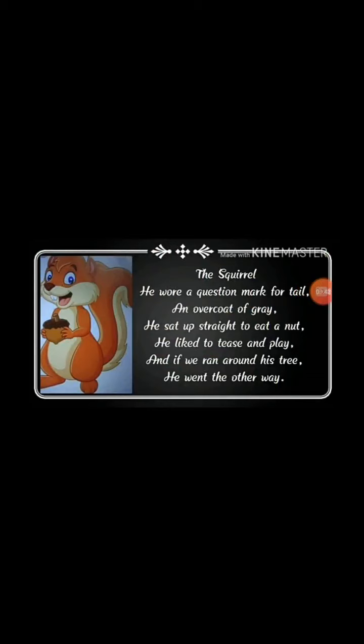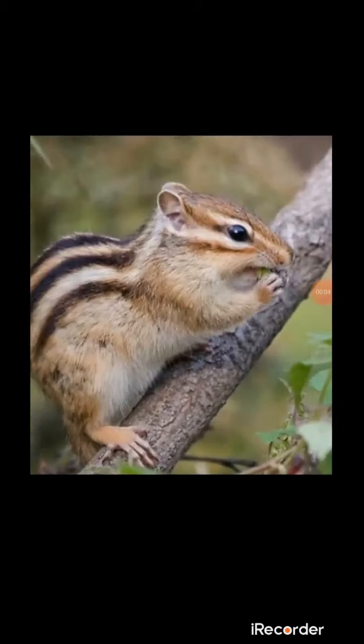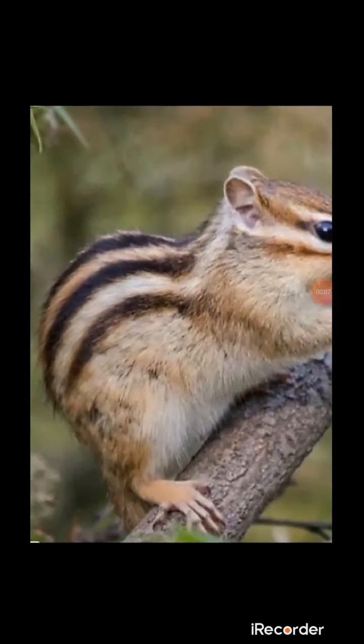So we move on to the second line, an overcoat of grey. Here the body of the squirrel is compared with the overcoat. For example, during the winter season, we wear a coat, right? Similarly, the poet says that the body of the squirrel is covered with fur that is grey in color. So here the poet compared the squirrel's body to a coat. In this picture, you can see the body of the squirrel is grey in color, which looks like a coat, right?